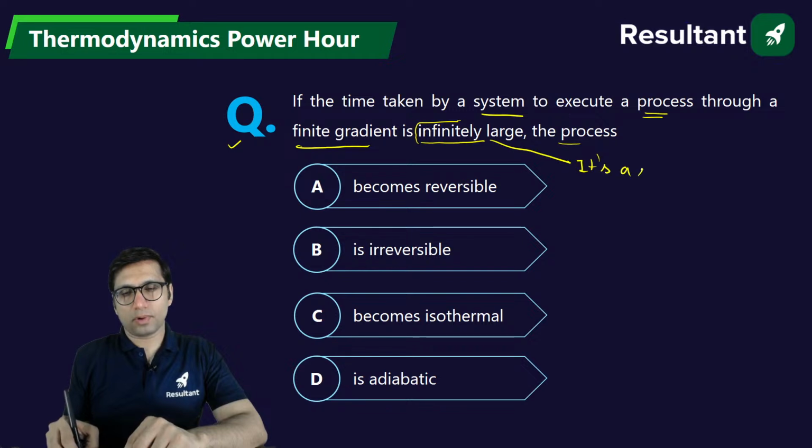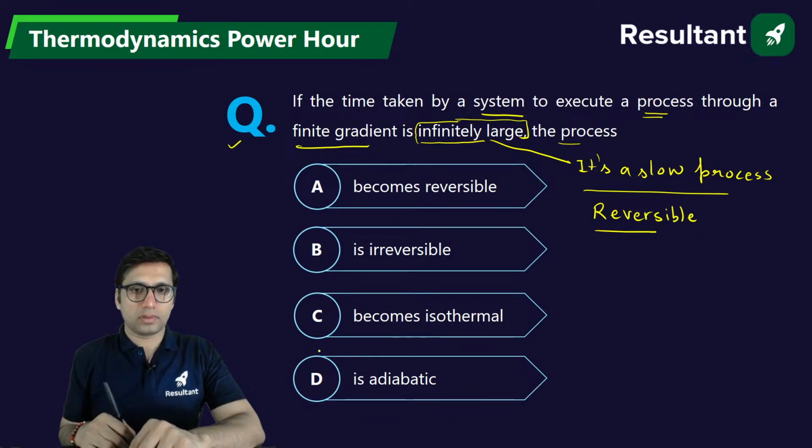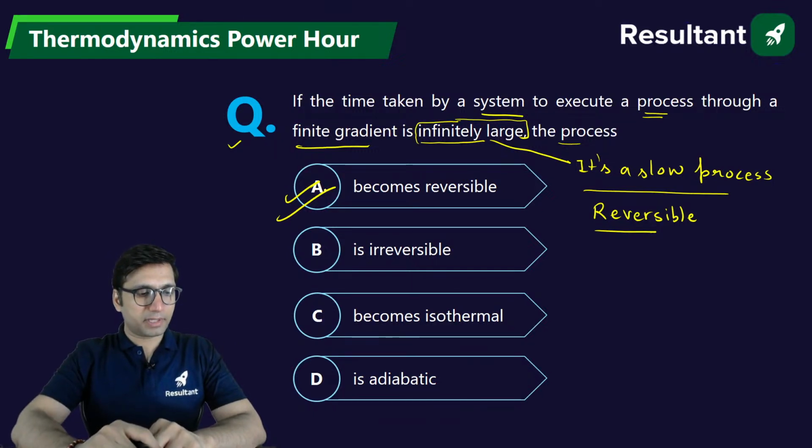It's taking a lot of time, infinitely large time. It's a slow process, and slow processes are generally reversible processes. So here the answer will be reversible process. Option A will be the answer.